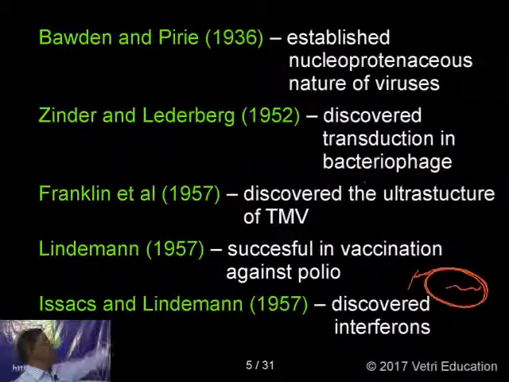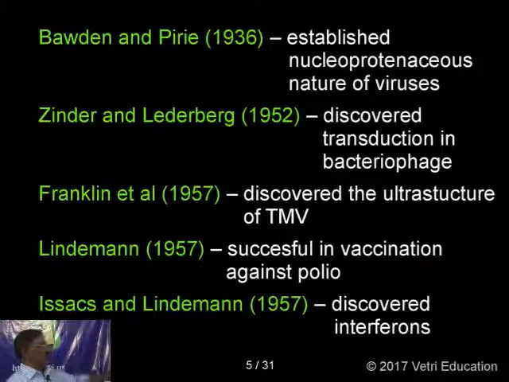And next, Kausche, Pfankuch and Ruska discovered the ultrastructure of tobacco mosaic virus. They studied and discovered the structure, which we will discuss later, proposed by Franklin et al. in 1957. And Lindenmann, 1957, was successful in vaccination against polio. He prepared this polio vaccine. And Isaacs and Lindenmann discovered interferons.